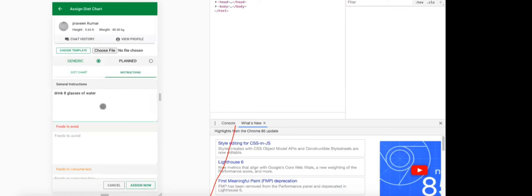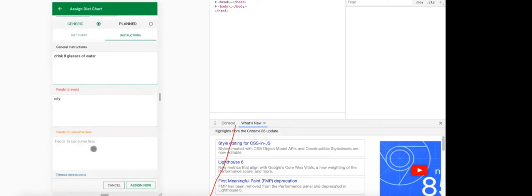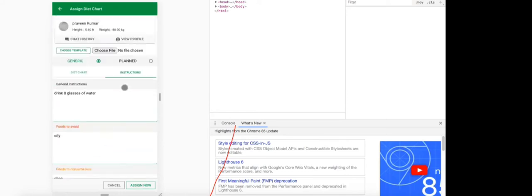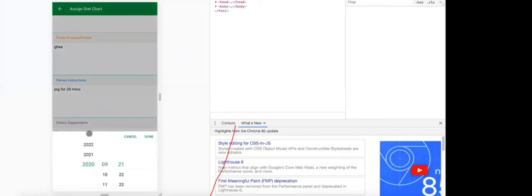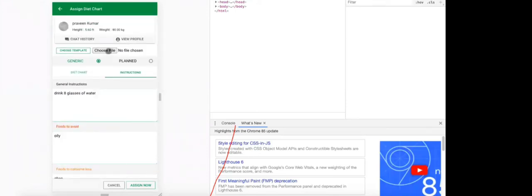I want to see instructions. Instructions are already there. Drink 8 glasses of water, and oily foods to be avoided. Consume less: say I say ghee, you consume less. Jog for some 20 minutes. Dietary supplement I can give, but I don't need to give. Then I can also set the next due date, the next appointment. I can see this, and on top of it, I can also choose a file.